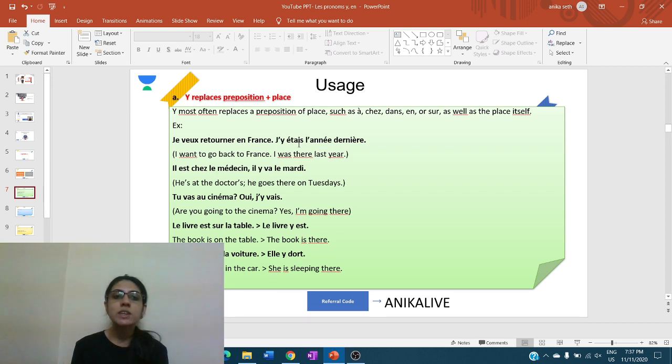Then, le livre est sur la table. Le livre y est. The book is there. Then elle dort dans la voiture. She is sleeping in the car. Dans is the preposition, la voiture is the place. So elle y dort.